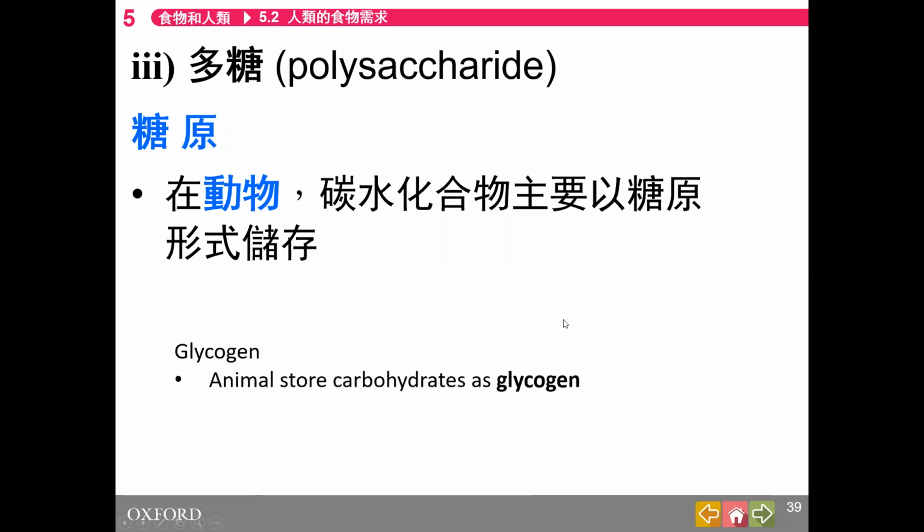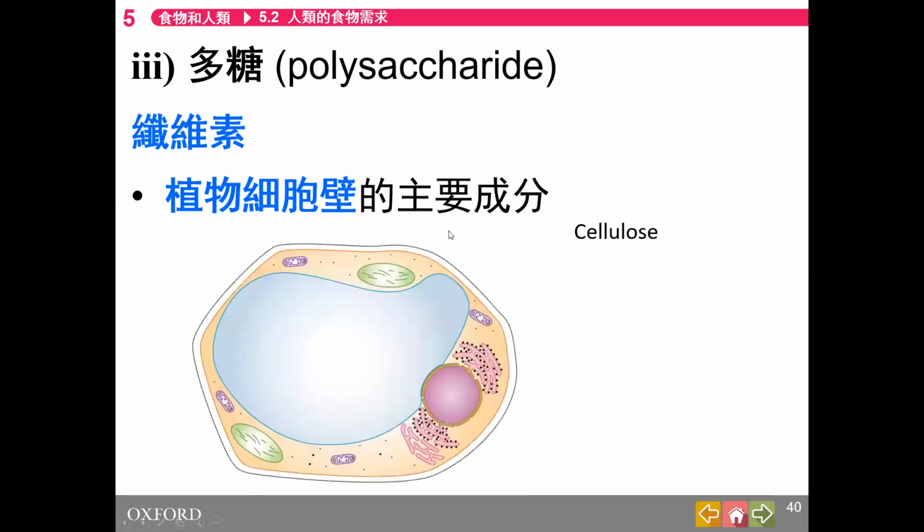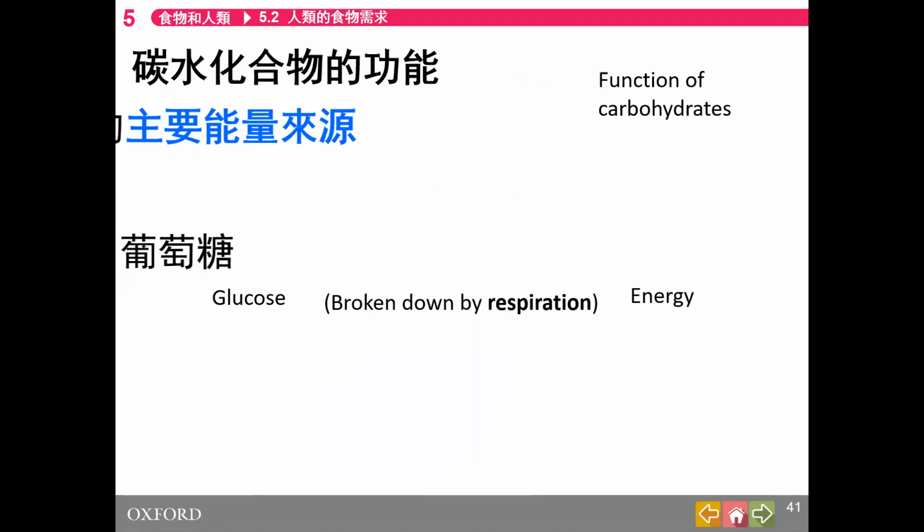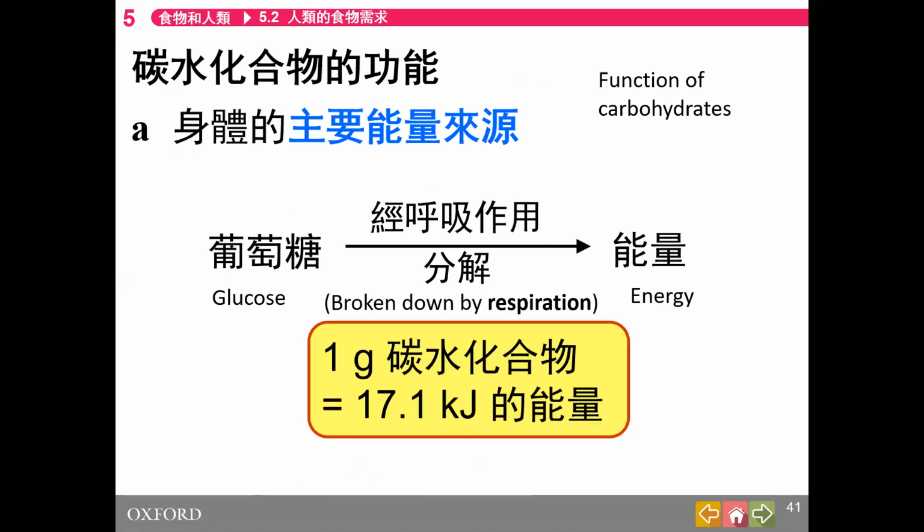Glycogen, animal stores carbohydrates as glycogen. For example, human stored as glycogen. And third part, cellulose. Cellulose is the major component of plant cell wall. So glucose, they are broken down by respiration to give energy. There are 3 functions of carbohydrates.